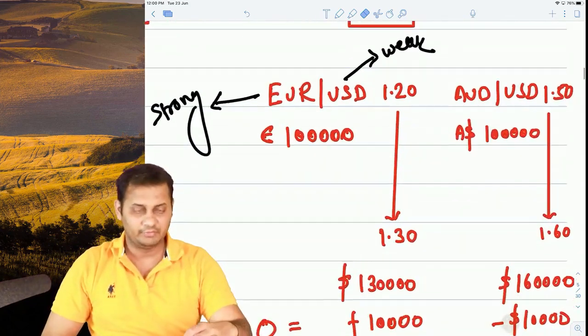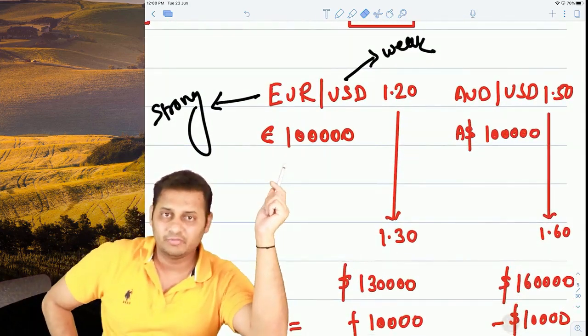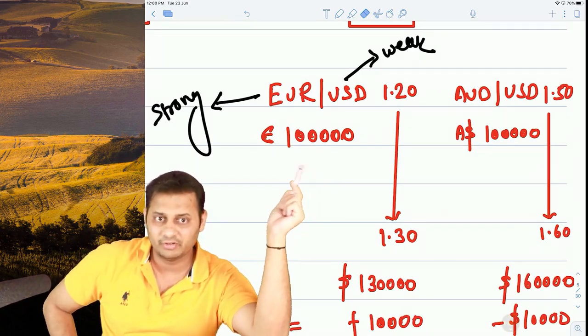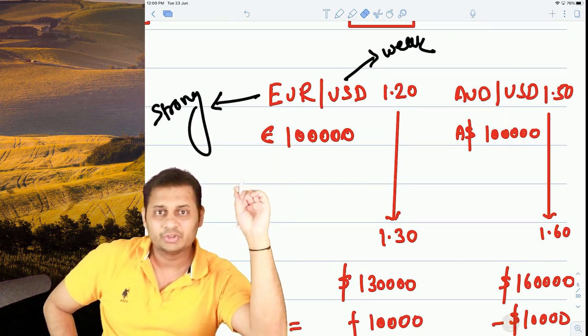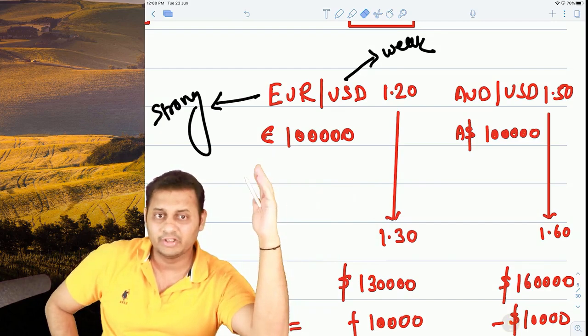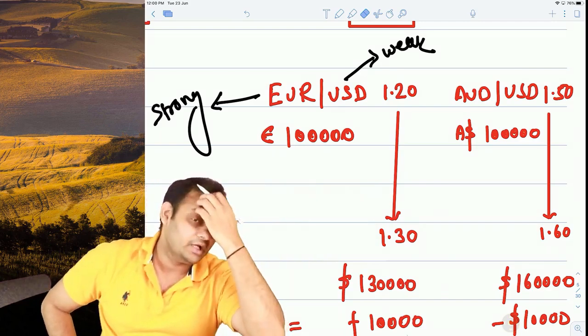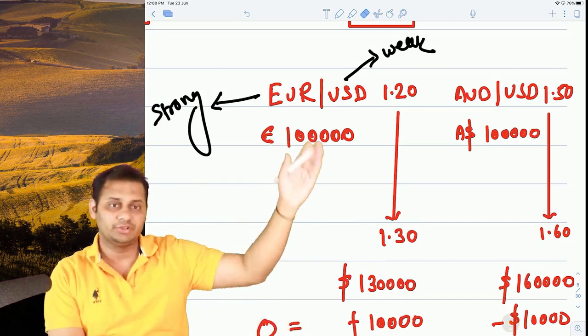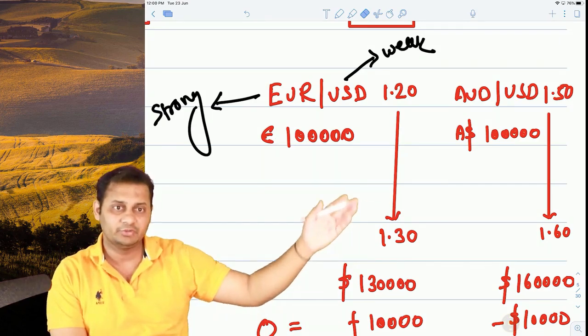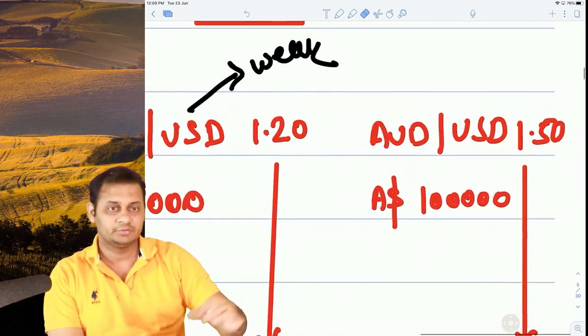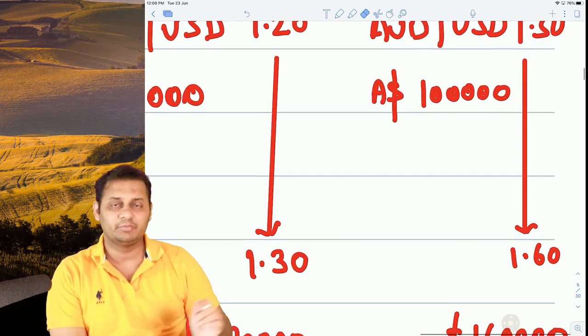See, if you remember, we had a payable of 1 lakh Australian dollars and a receivable of 1 lakh euros. So we have receivable and payable in different currencies. This rate was 1.20, which became 1.30, and the Australian dollar 1.50, which became 1.60.